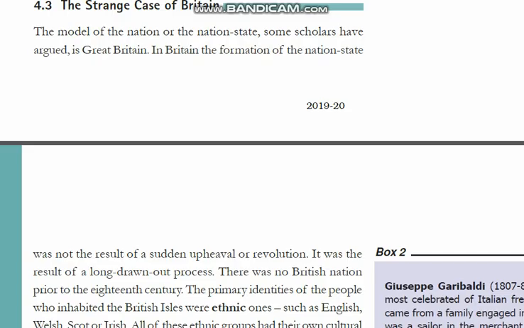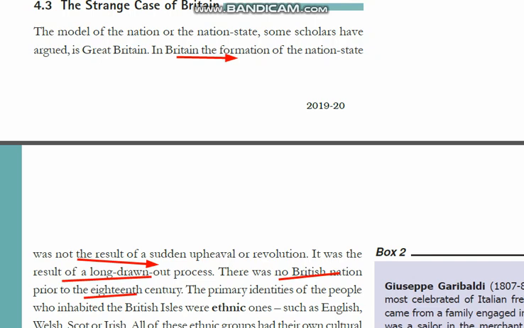Now let's have a look at our textbook. Britain is the formation of a nation. In Britain, the formation of a nation state was not the result of a sudden upheaval or revolution. It was a long drawn out process. There was no war or revolution. In the 18th century, as we just saw on the map, there was no nation called the British nation.